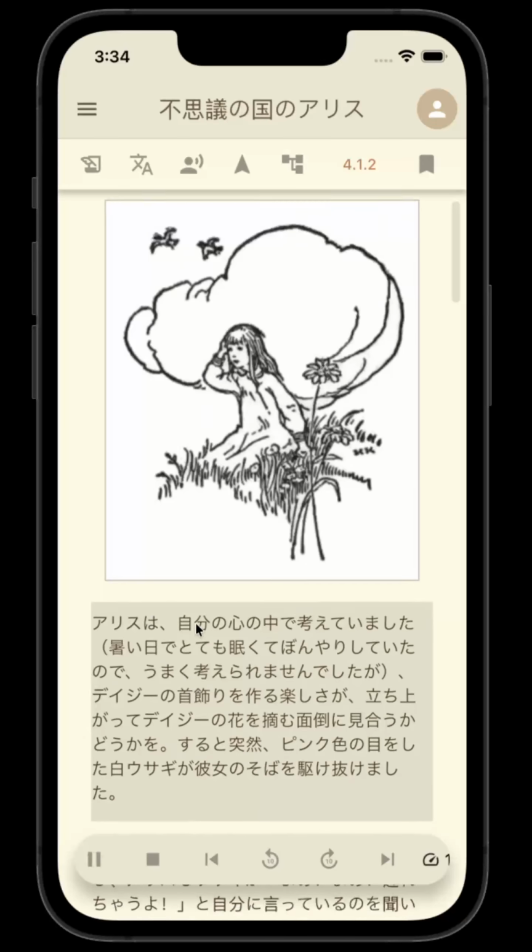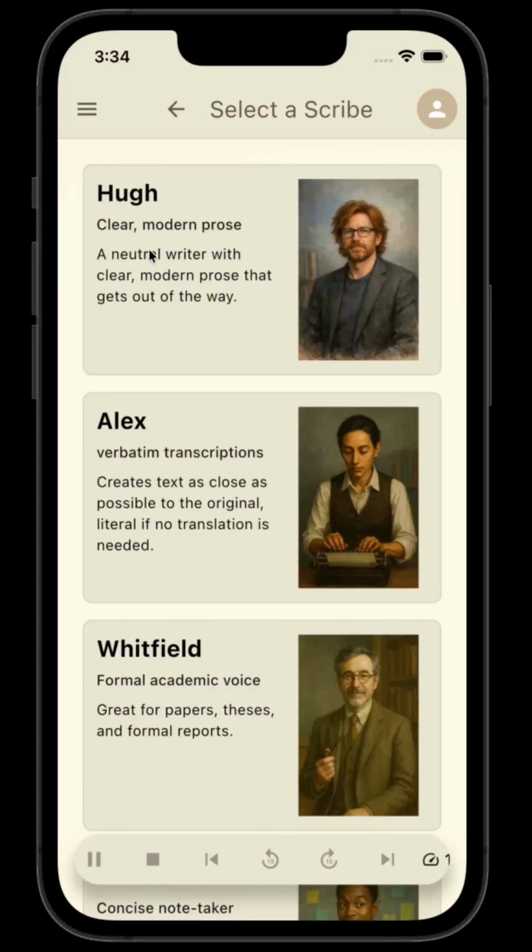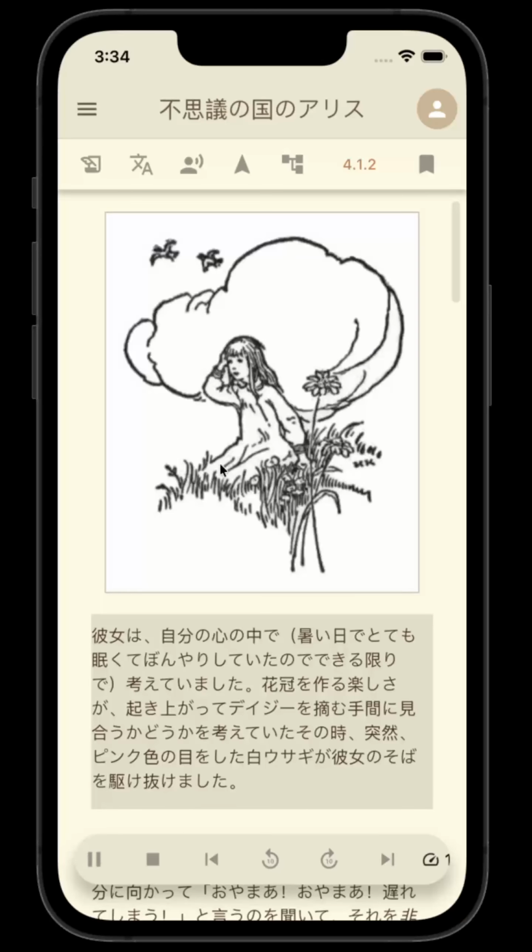And of course, you can switch languages too. And of course, go back to different scribes. And as you heard, different scribes have different voices.